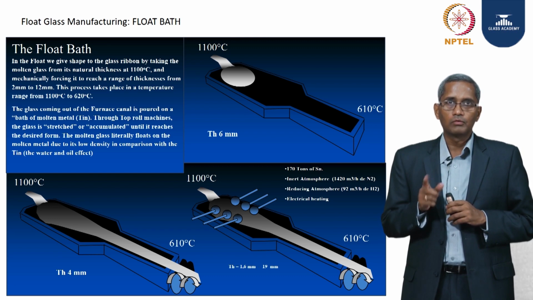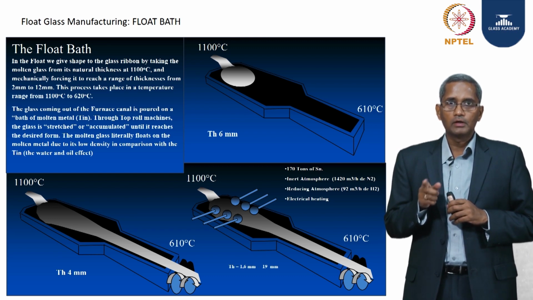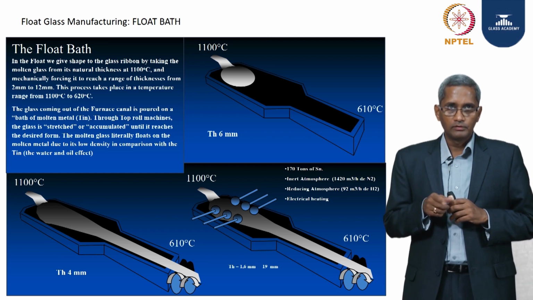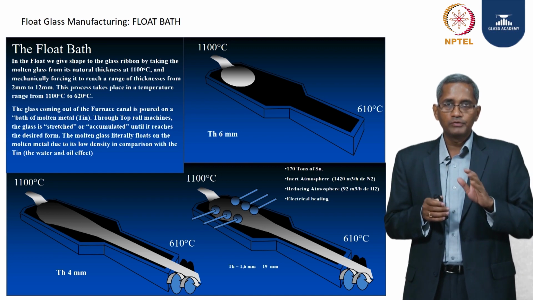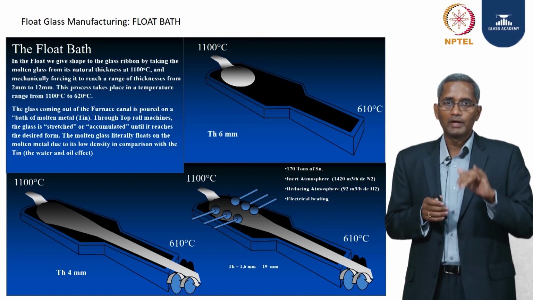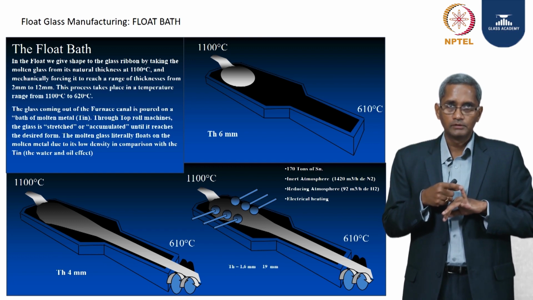One, it is rotating, and when it is rotating in an anti-clockwise direction, it is pushing the glass forward. The speed at which it can push the glass forward, we have a control. So, this top roll machine has got a control of speed.